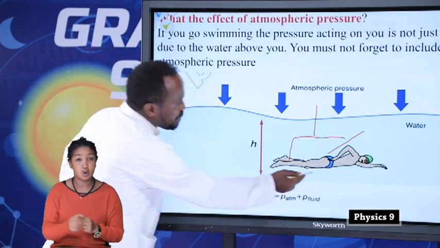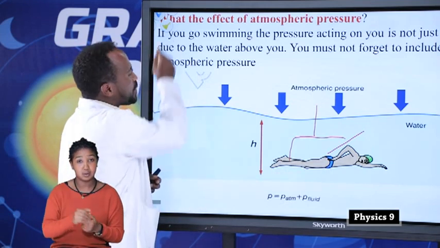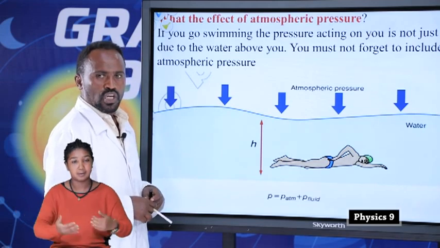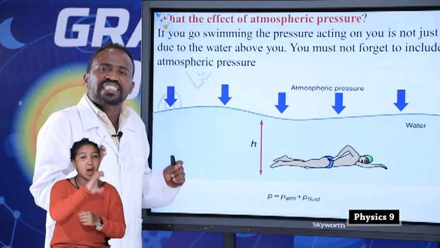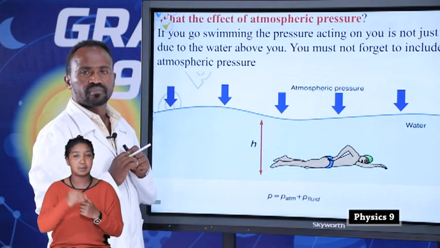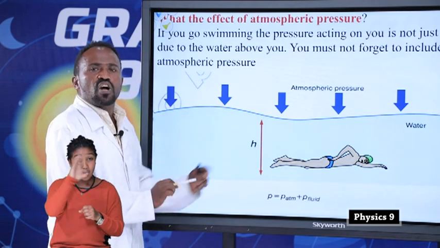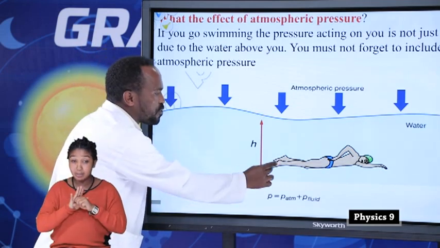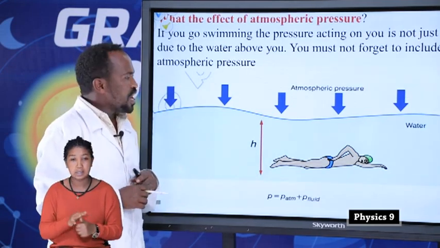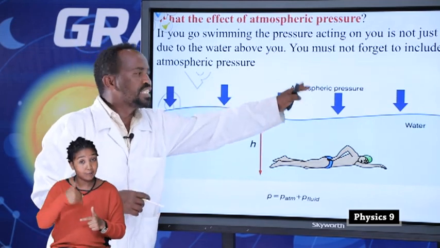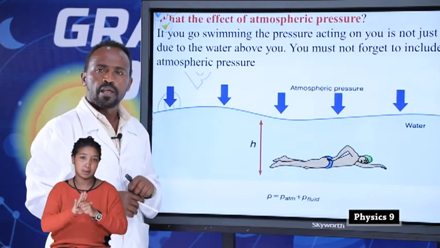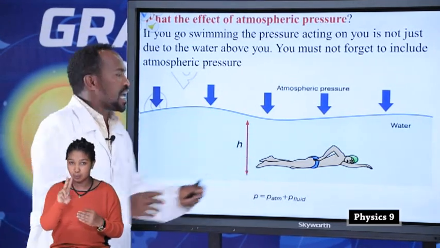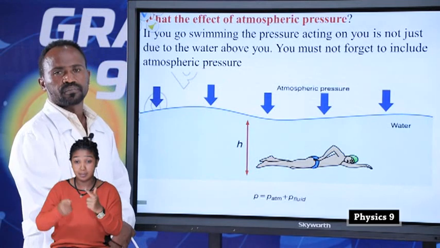Look at this person; the person is swimming. We are going to find the pressure acting on this person. To find it, we have to know the pressure of the fluid and also the atmospheric pressure, because the pressure acting on this person is atmospheric pressure as well as fluid pressure.